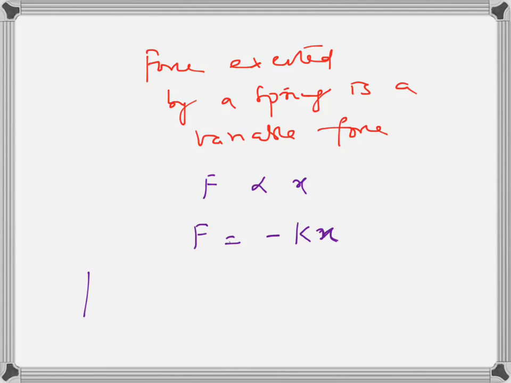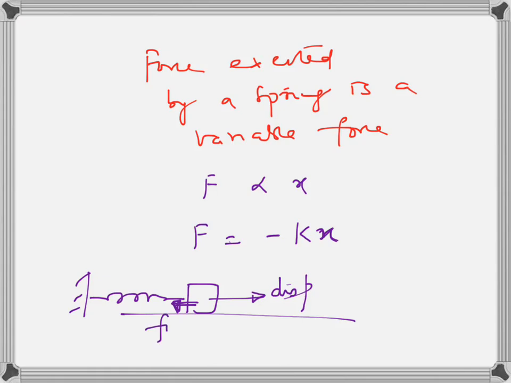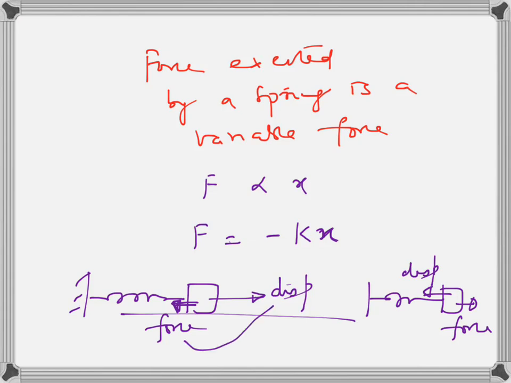For example, if I have a spring here tied to a wall and I connect it to a block, if I pull the block to the right, spring expands and it exerts a force on the block to the left, is it not? So if displacement is to the right, force is to the left. On the other hand, if I compress the spring, I push the block to the left. So if displacement is to the left, spring will push the block to the right. Force is to the right. So force is always opposite to displacement.